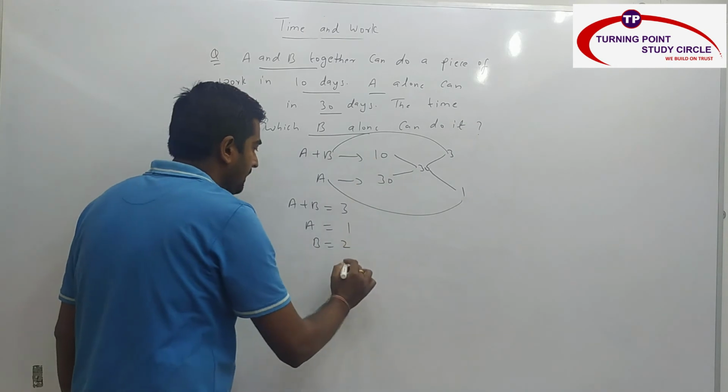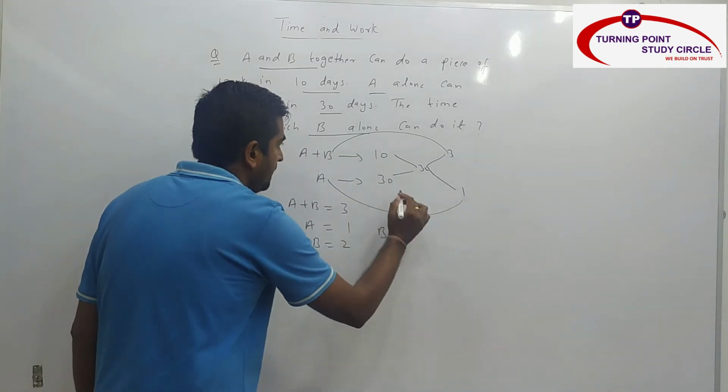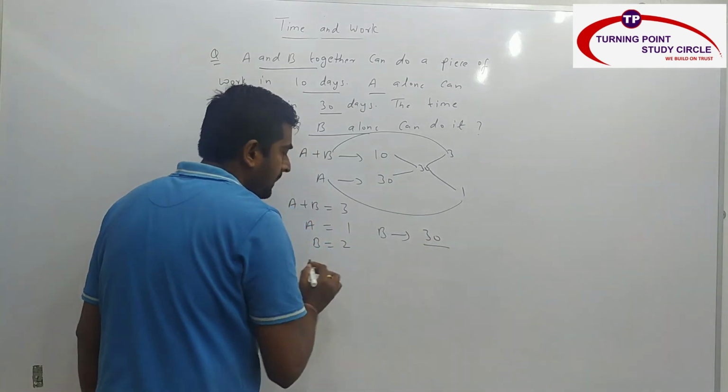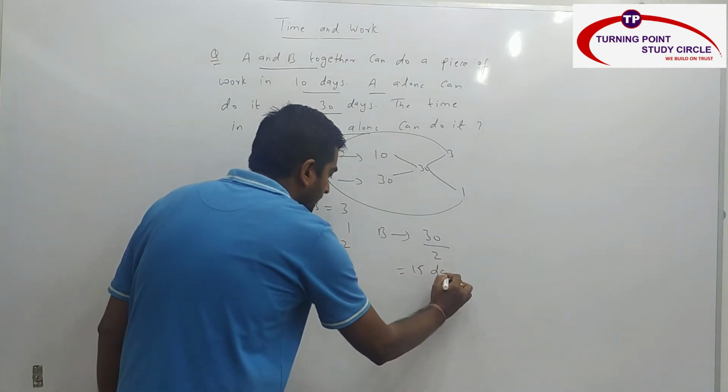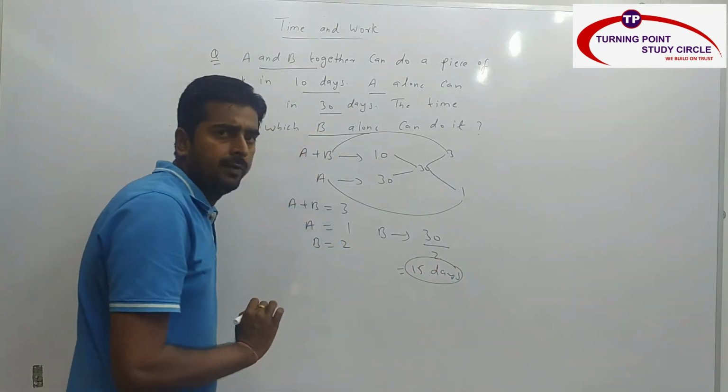Now the question is the time in which B alone can do the work. Work is same, which is nothing but 30. And B capacity is nothing but how much? 2. So it is nothing but how much? 15 days. This is one way to solve this question.